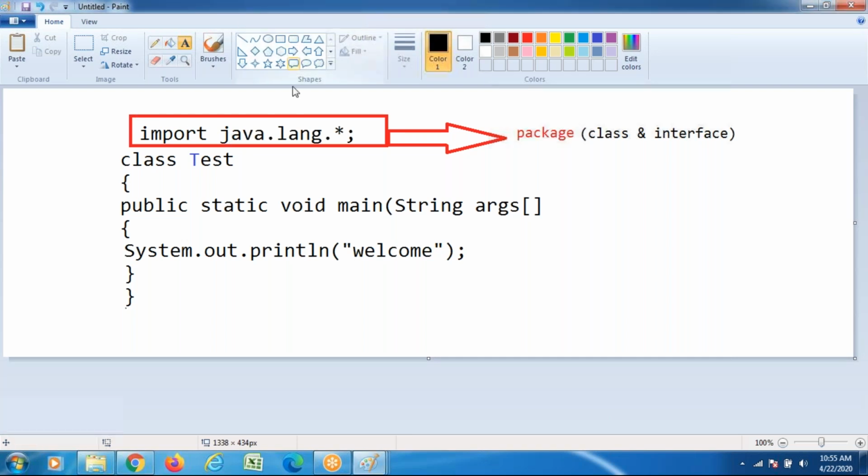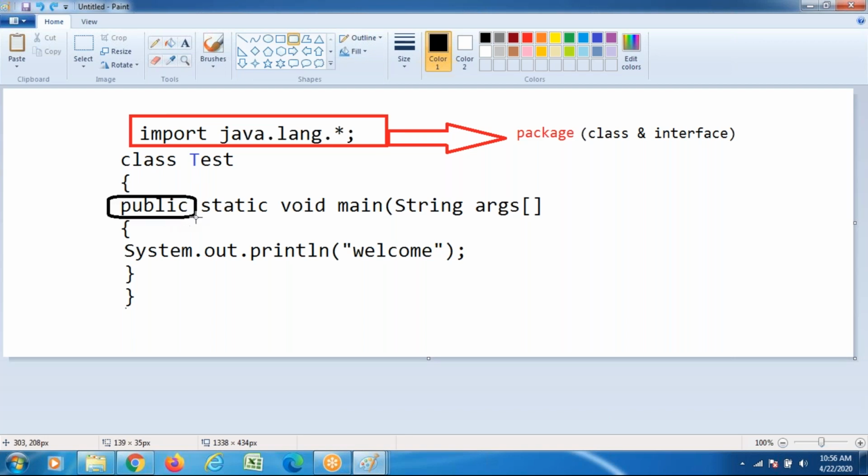Next line of code, what is recommended to write? This line of code, try to observe, is a class. Java is object oriented, so everything is in the presence of classes and objects. When working with Java, it is mandatory to write the class. After that, you write the main method.